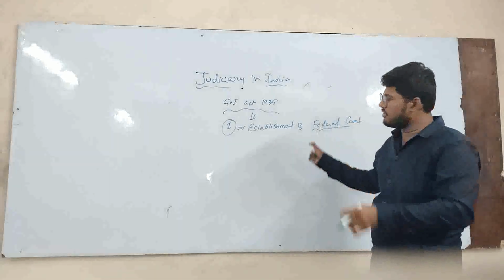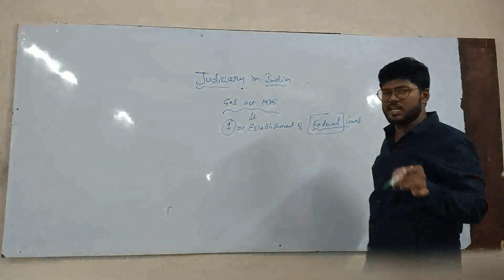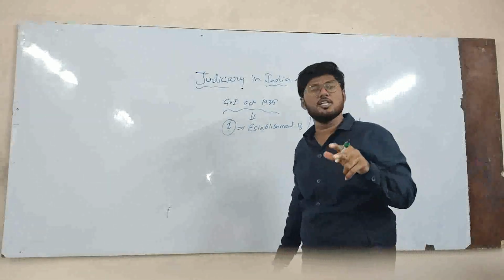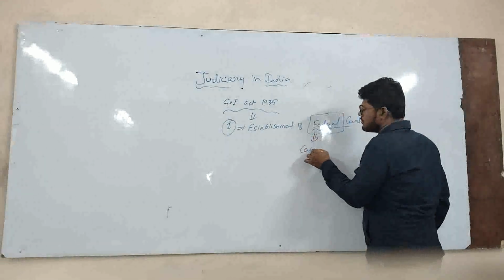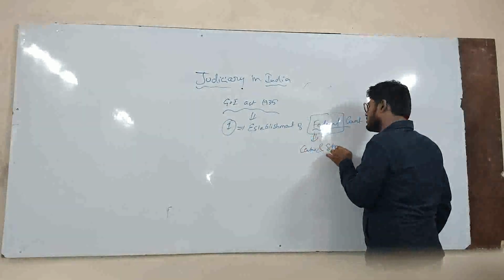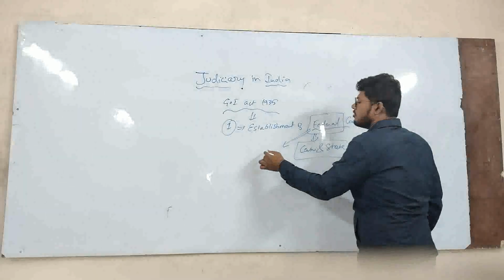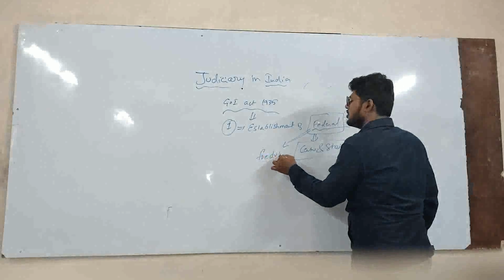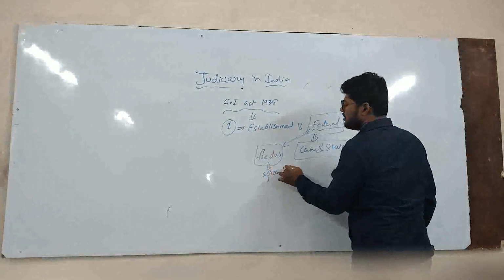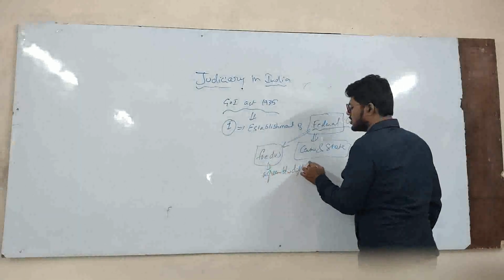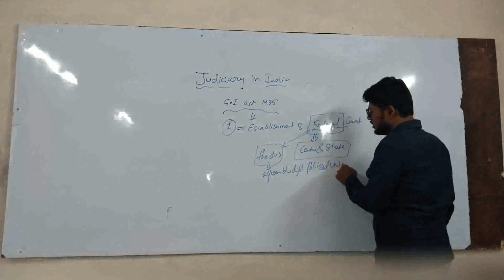Whenever you see the word federal, it means a court which deals with cases between different political units, that is here between the center as well as the states. The word federal has come from the word foedus, which means an agreement between different political units.